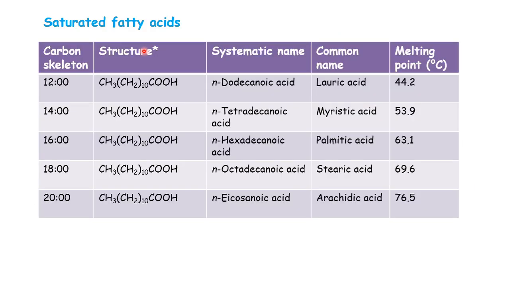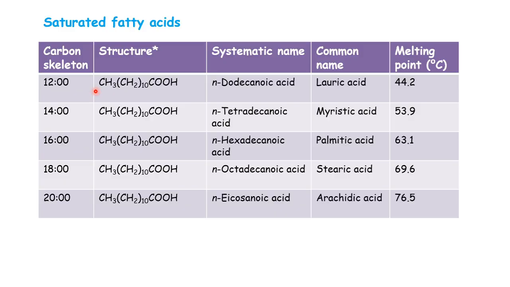These are a few examples of saturated fatty acids. As we have discussed, in fatty acids, the most common number of carbons present is an even number. So here all these are even-numbered carbon fatty acids, like 12, 14, 16, 18, 20. And this is the chemical formula. And this is the systematic name.